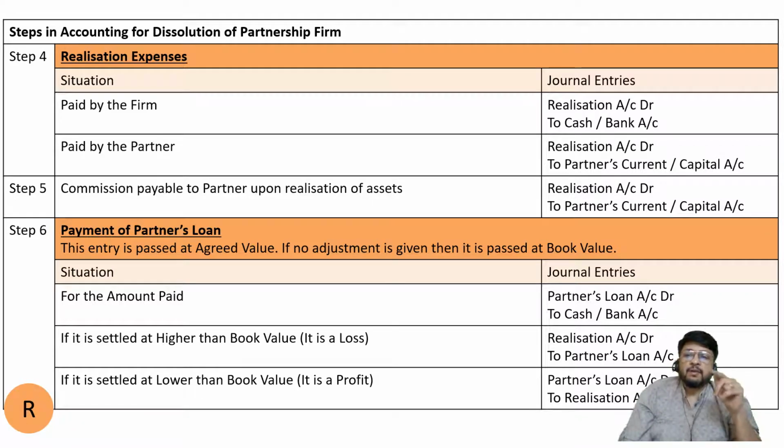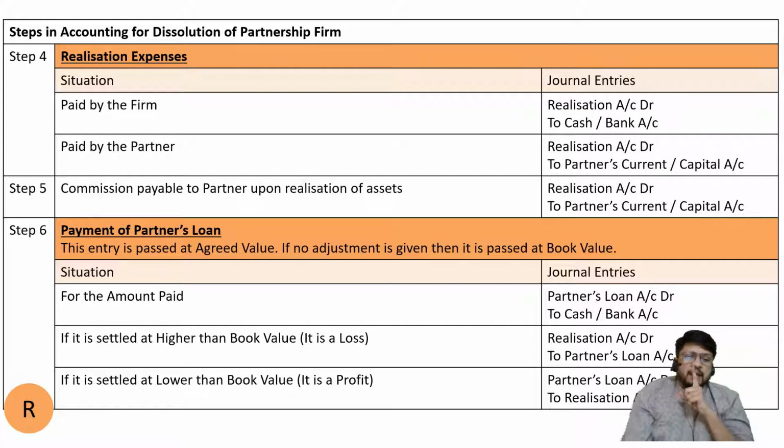Now the next step is payment of partner's loan. This entry is passed at agreed value. If no adjustment is given, then it is passed at book value, because our rule says that for a liability, always first of all try to settle the liability at agreed value. But if there is no bargain and ultimately we are required to still pay it off, then it should be paid off at book value.